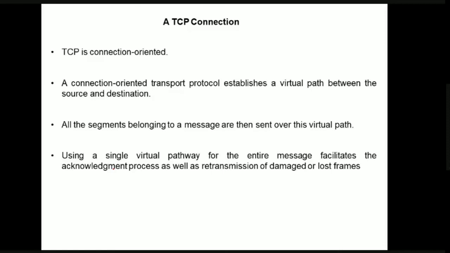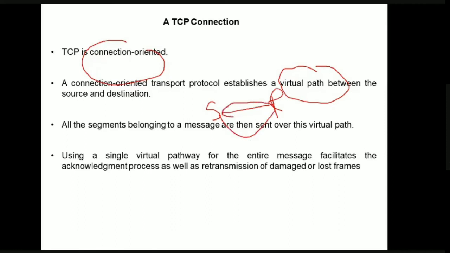Now we are going to discuss a TCP connection. By our discussion we came to know that TCP is a connection oriented protocol. What is the meaning of connection oriented protocol? It means the protocol establishes a virtual path between the source and the destination. If this is the sender and this is the receiver, we have a virtual path established between them. All the segments sent from the source to the destination must follow this particular virtual path only.